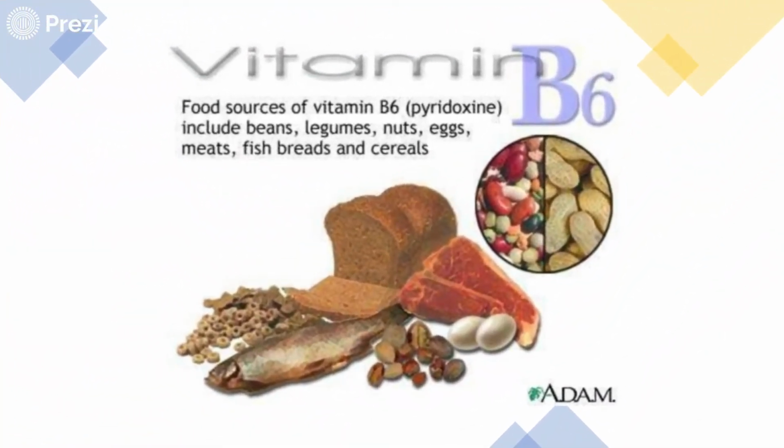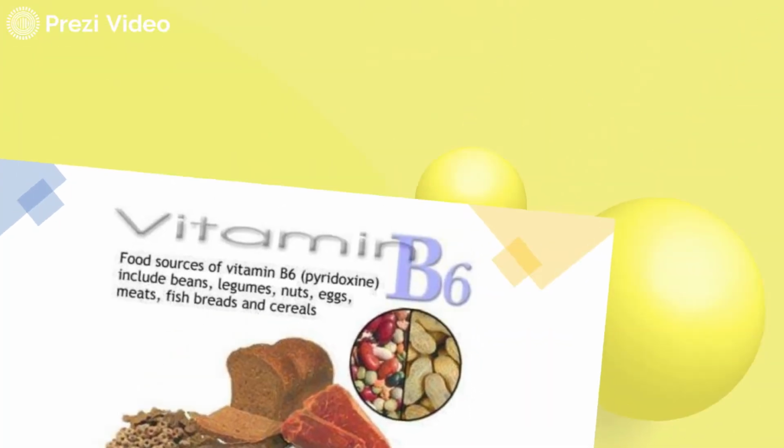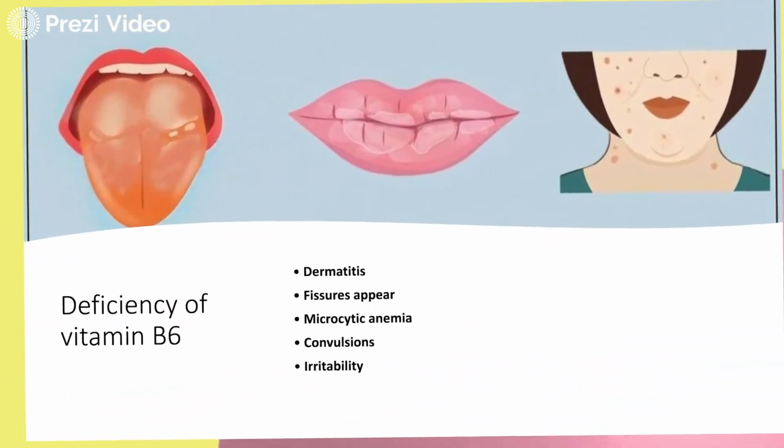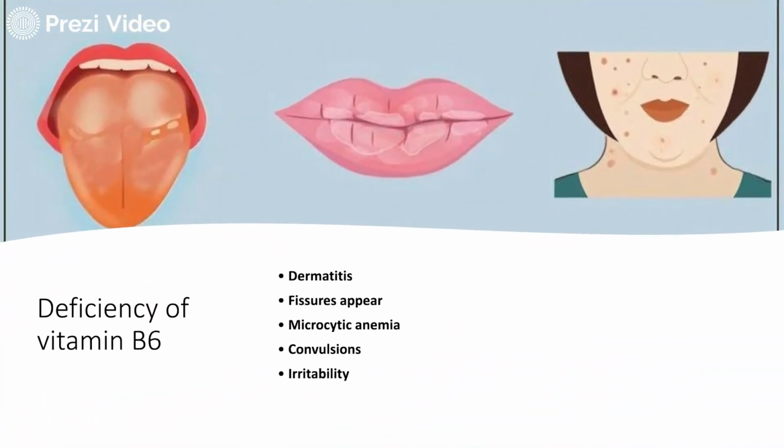Moving to another vitamin, vitamin B6, also known as pyridoxine. These are the different food sources for obtaining vitamin B6. Then deficiency of vitamin B6 causes dermatitis, fissures, microcytic anemia, convulsions, and irritability.